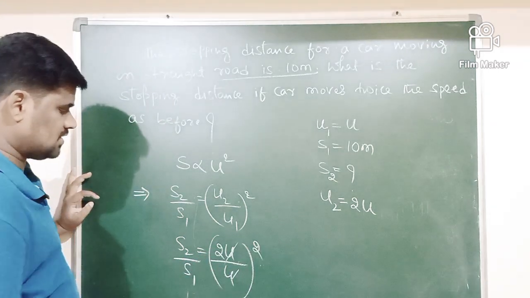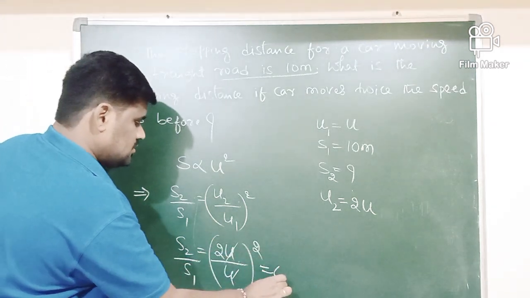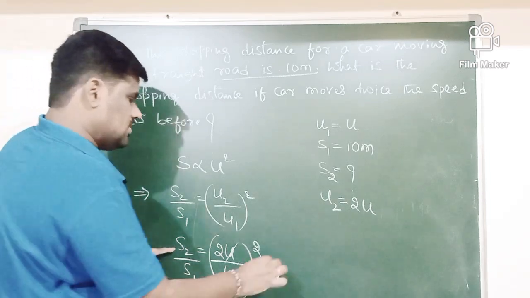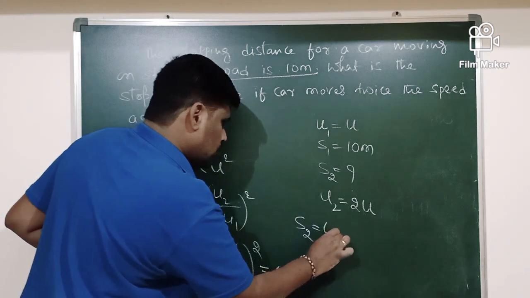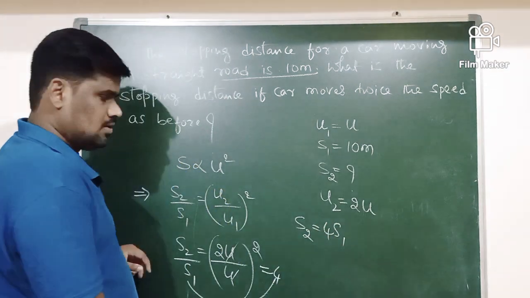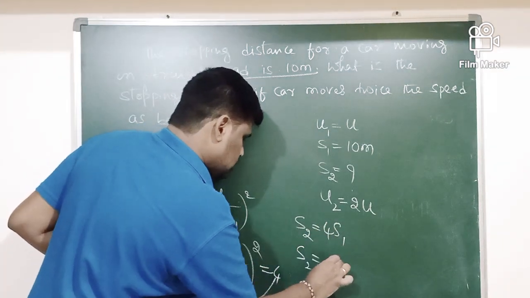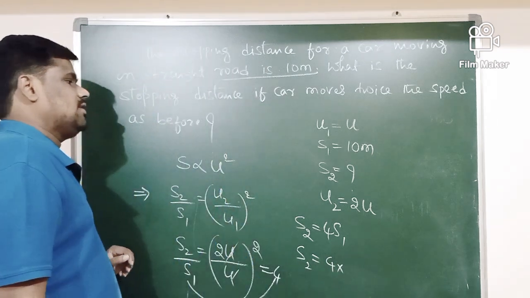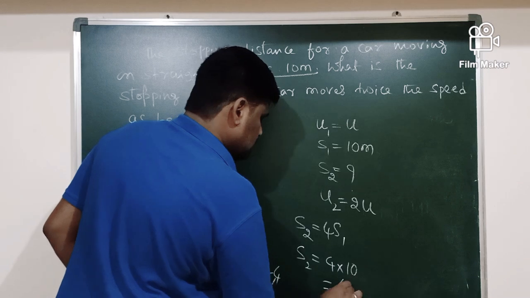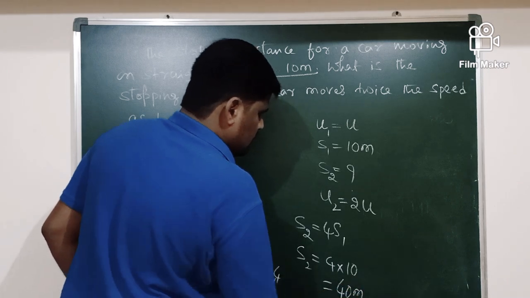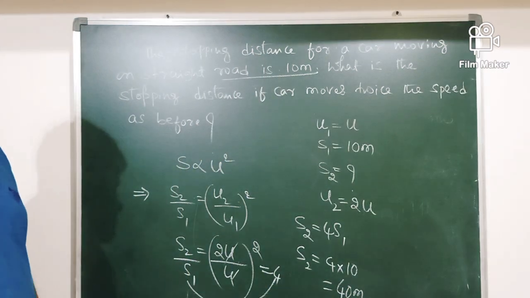U and U get cancelled. 2 square is 4. Therefore, S2 is equal to 4 times S1, and S1 is 10. Therefore, S2 is 40 meter.